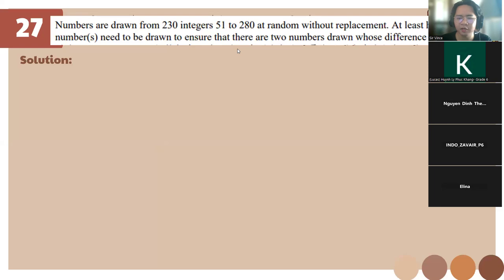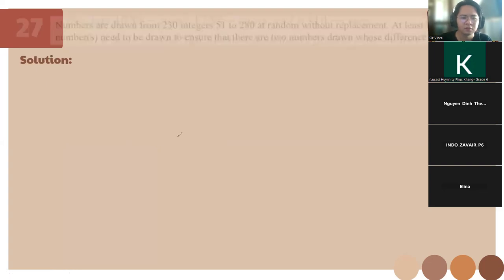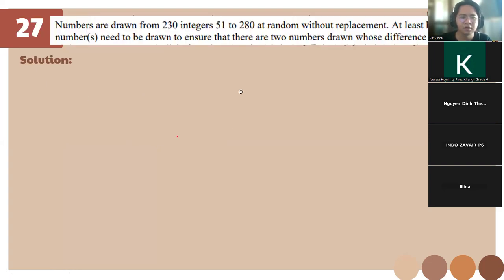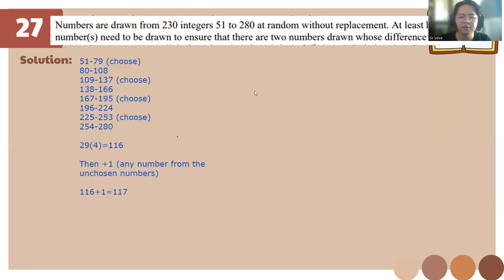The second solution after this one is gonna be a bit more involved, so I'll properly put it down. For this one, let's choose the first set of numbers that do not have a difference of 29. So that's why we have here 51 to 79. Then we choose here 80 to 108.